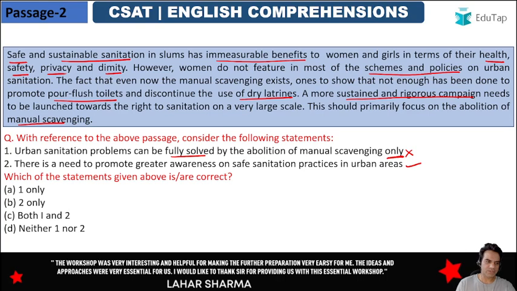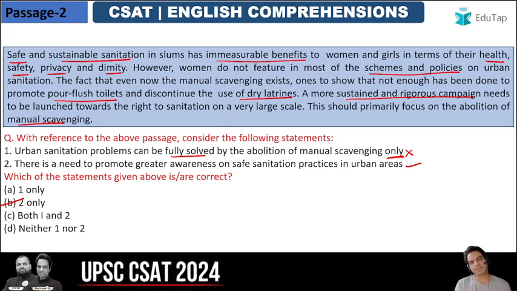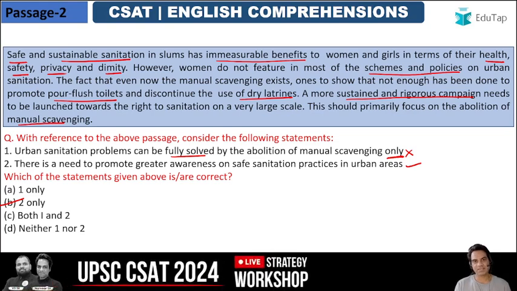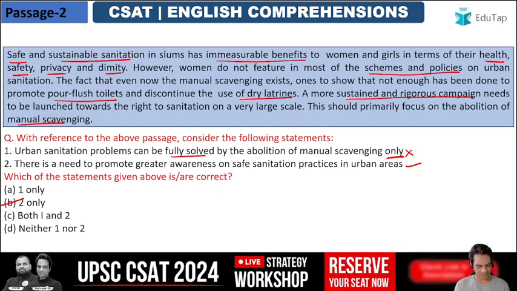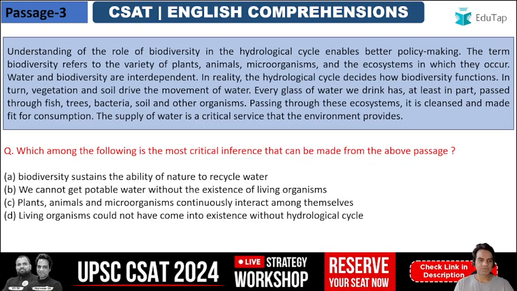Option A was wrong, so I think option B was the correct answer. People should be more aware about sanitation practices, so that everyone can understand the importance of safe and sustainable sanitation and the problems and challenges that come with it. So option B was the right answer for me. Let's move on to the next passage, guys.